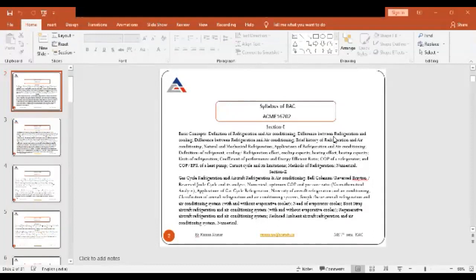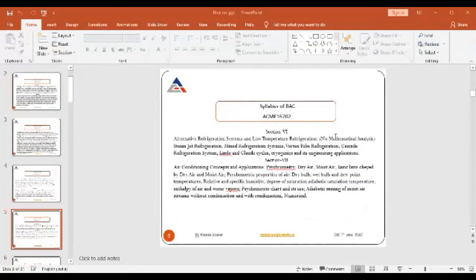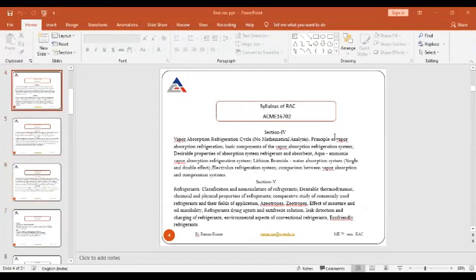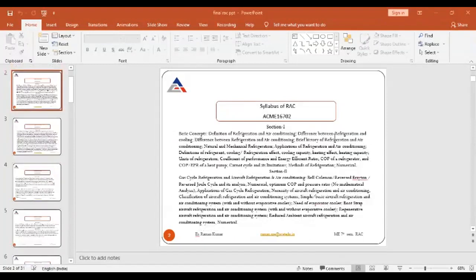So today I am first telling about the syllabus of RAC. RAC means refrigeration and air conditioning, and its code is 16702. So we have 10 sections. In the first section, I will cover the topic basic concept, definition of refrigeration and air conditioning. What is the difference between IC engine, refrigerator, and pump?